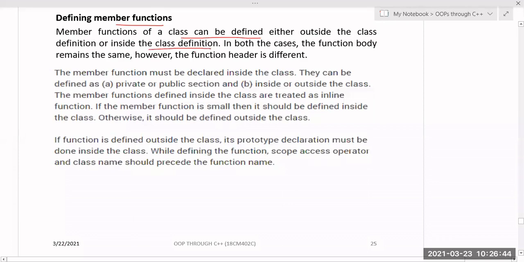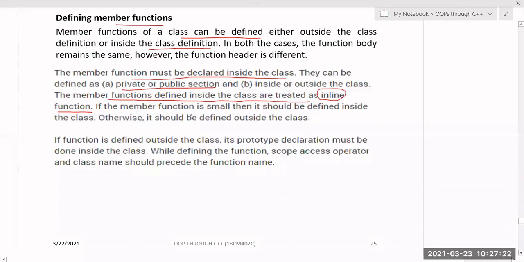If you want to write the member function definition outside the class, you have to use the scope resolution operator. The member function must be declared inside the class. They can be defined in the private or public section, and inside or outside the class. Generally in most cases we define them in the public section, and outside the class you must use the scope resolution operator. If the member function definition is defined inside the class, those functions are called inline functions.